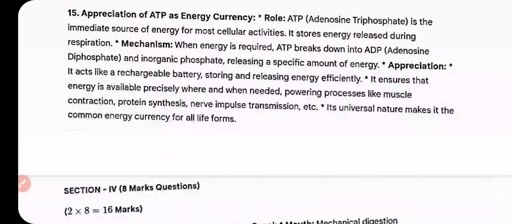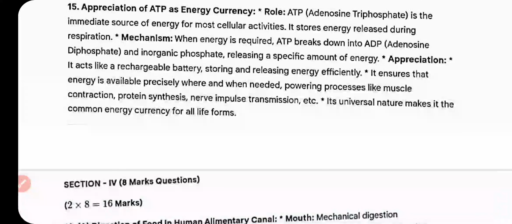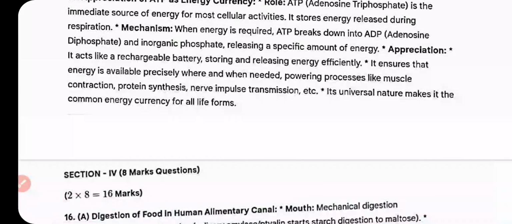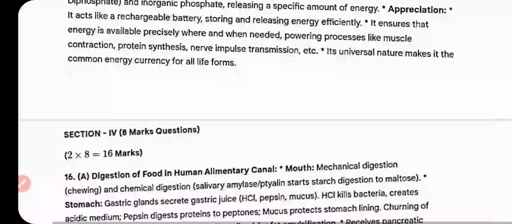Appreciation of ATP as the energy currency, role: ATP, adenosine triphosphate, is the immediate source of energy for most cellular activities. It stores energy released during respiration. When energy is required, ATP breaks down into ADP, adenosine diphosphate, and inorganic phosphate, releasing a specific amount of energy. Appreciation: it is like a rechargeable battery storing and releasing energy efficiently.